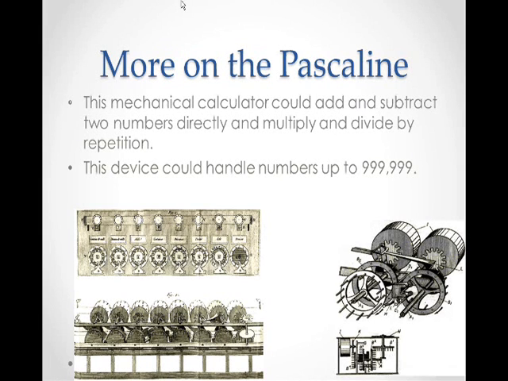This mechanical calculator could add and subtract two numbers directly and multiply and divide by repetition. This device could handle numbers up to 999,999. This device used a series of tooth wheels which were turned by hand.